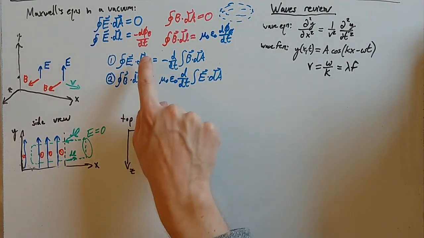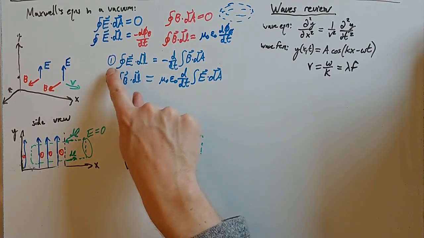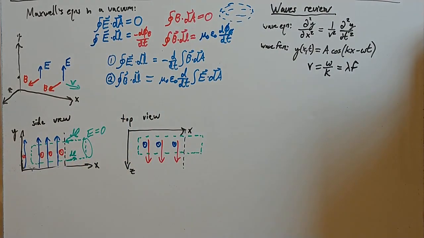And what I want to do is try to evaluate this first equation here. And to do that, I need to draw some loop. I'm going to draw some loop here. So I'm going to take E.dl. And so this is the loop I've chosen to draw.